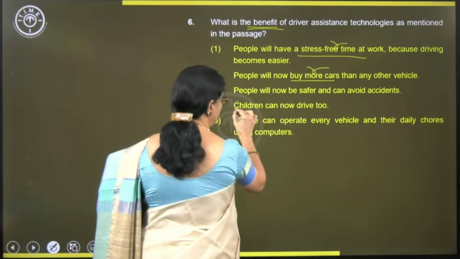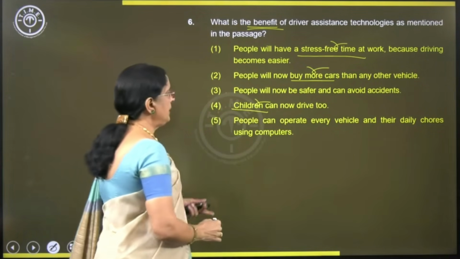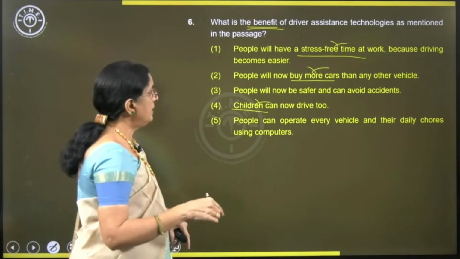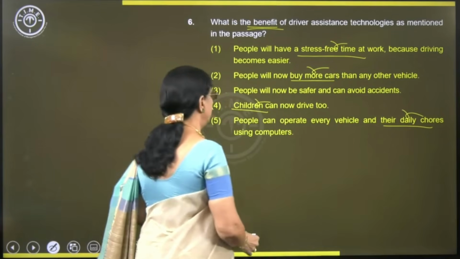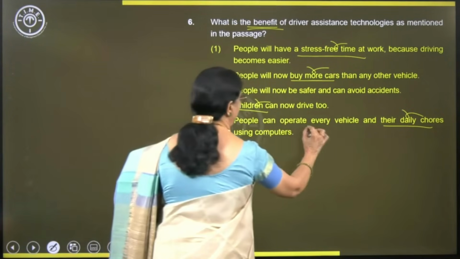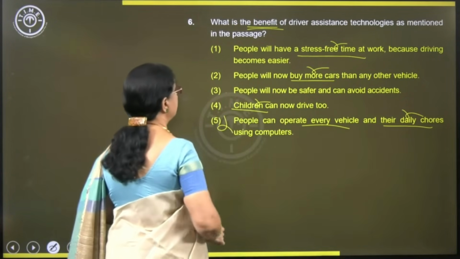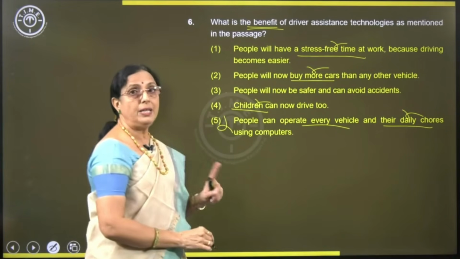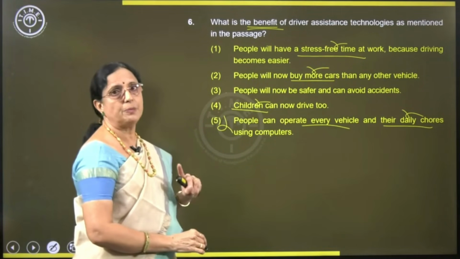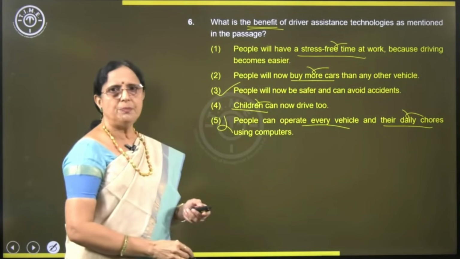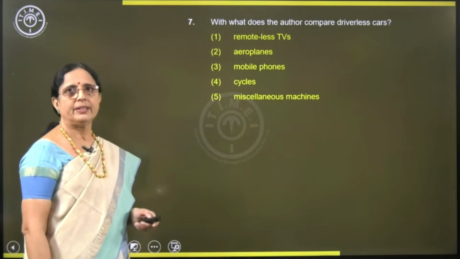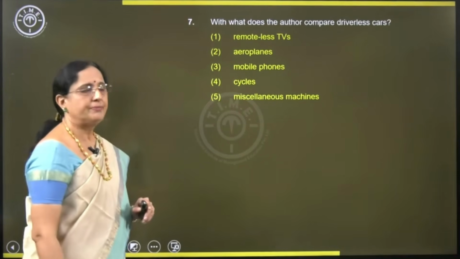Children can now drive too. Nowhere is it mentioned. People can operate every vehicle and do their daily chores using computers. Nothing is said about this one. Can operate every vehicle. We don't know what it is. So, the answer is, we are talking about only cars, not other vehicles. Remember. So, no deviation. Answer is 3. Simple and straight. Let's look at the 7th question.